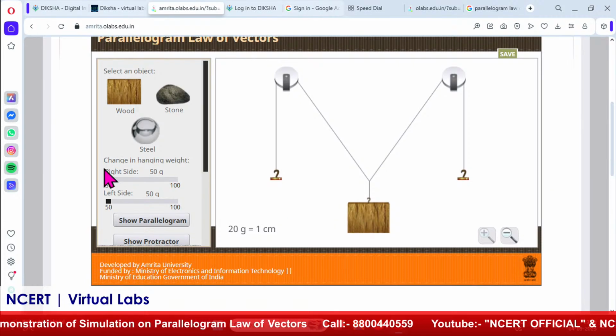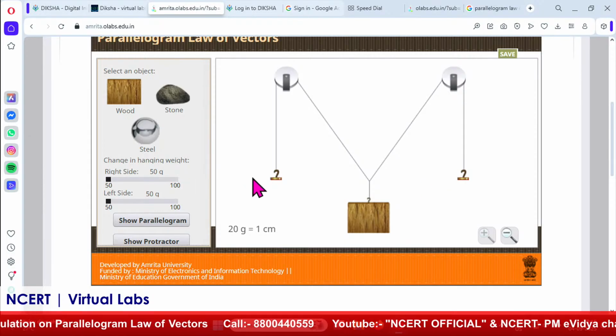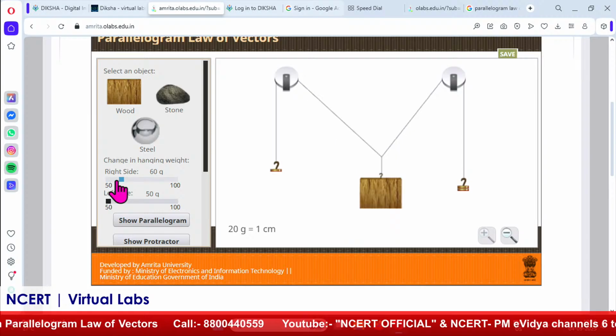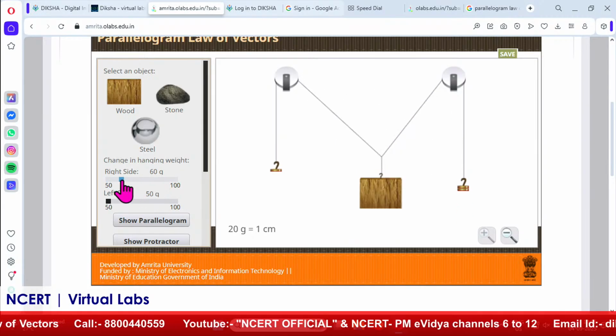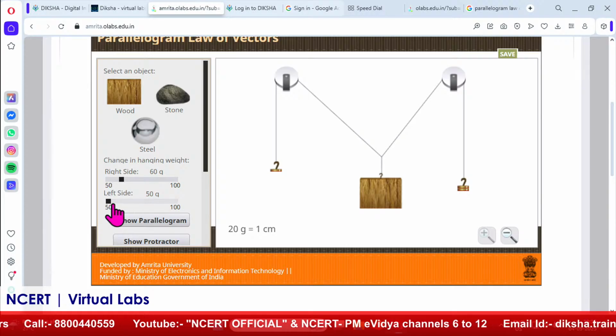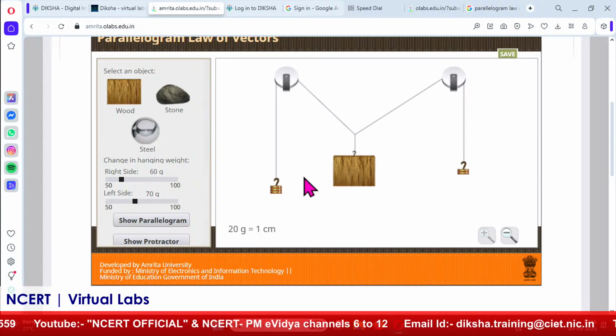Now you can change the hanging weights. These two are the hanging weights. So simply from the right hand side, I can change these weights like this. Suppose I take 60 on one side, and on the other, let's take suppose 60, 70. I have taken 70.